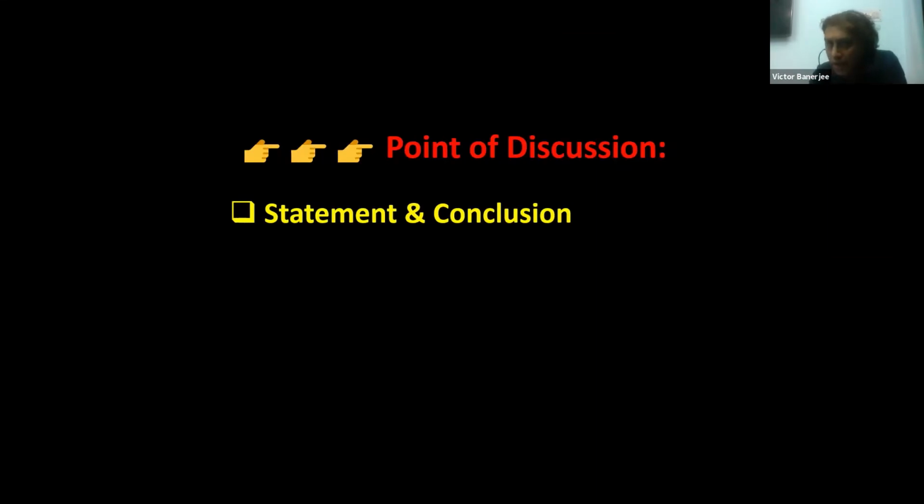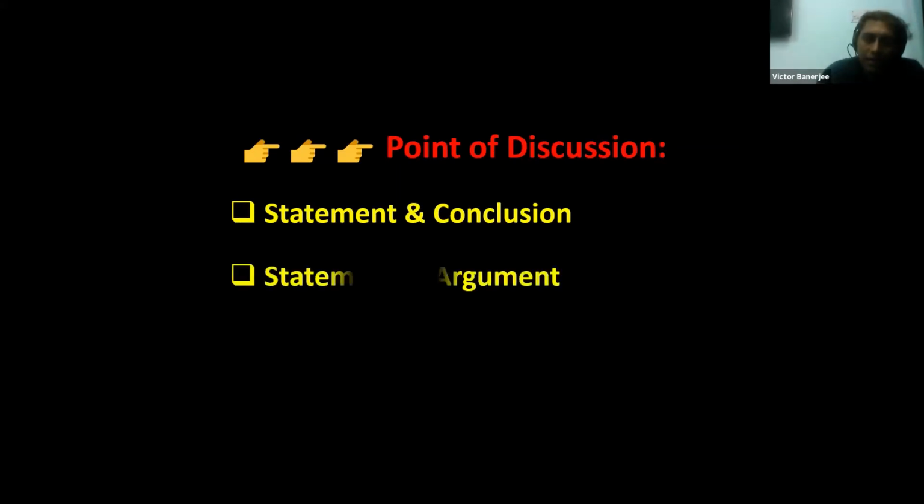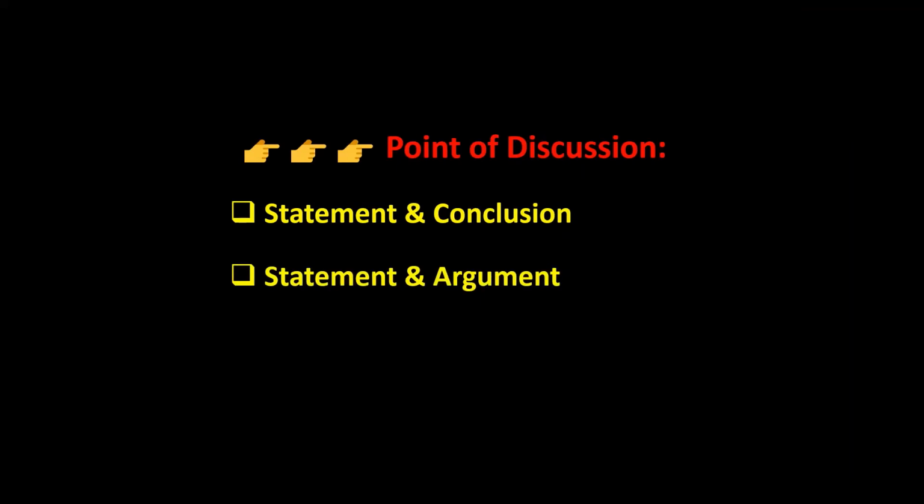Some verbal argument and all. So basically some statement is given and a conclusion is given. Based on the statement, whether we can conclude that, that's statement conclusion. And in the statement argument, an established fact would be given, and two or more arguments could be given. You need to analyze whether the argument establishes the given fact or not. These are the two types of question that we want to discuss. There is no such theory, so we need to rely on our judgment, basically, in most of the questions.